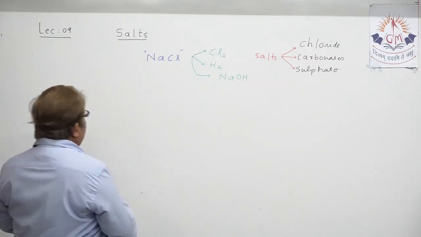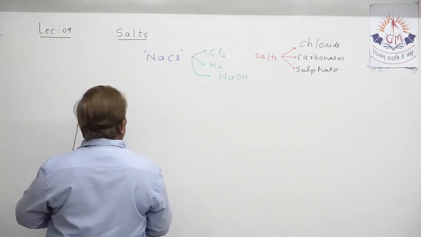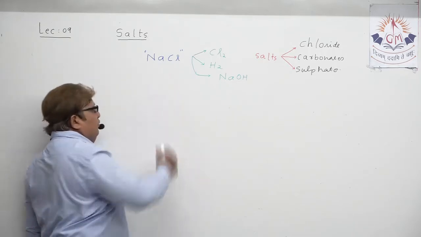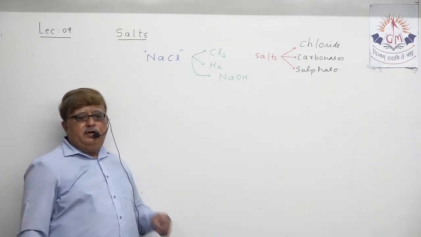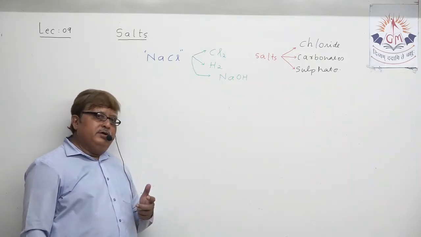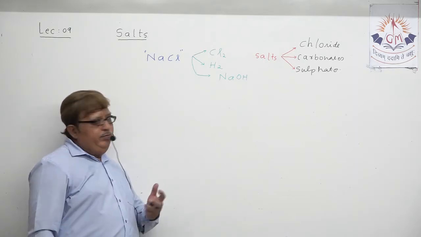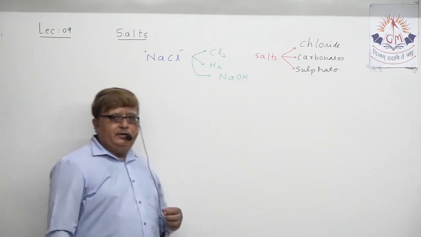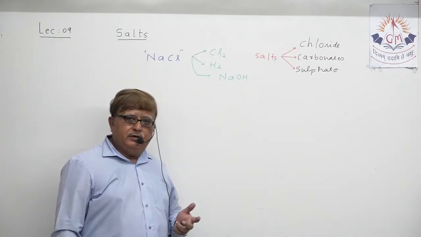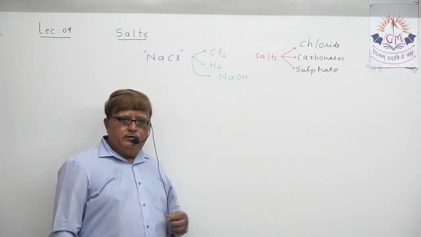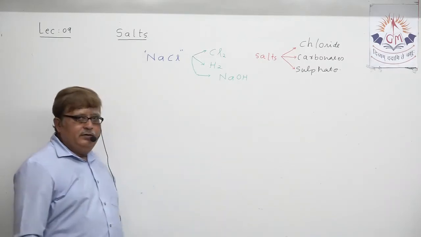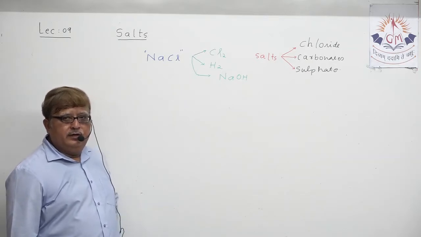Understand, my dear student, that this is a process where sodium chloride is utilized as a raw material for the production of three products. First, chlorine. Second, hydrogen. Third, sodium hydroxide.